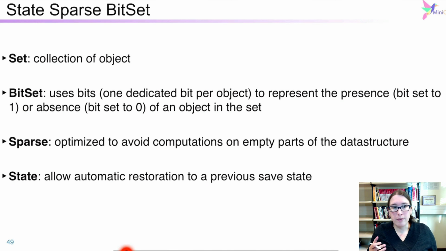It means that we have optimized the data structure to avoid some part of the computation, so avoid the empty words and try to do the intersection in the most efficient way possible. And it's a state data structure because it allows automatic restoration to a previous state. So now that you know all of this, you can implement compact table with everything.